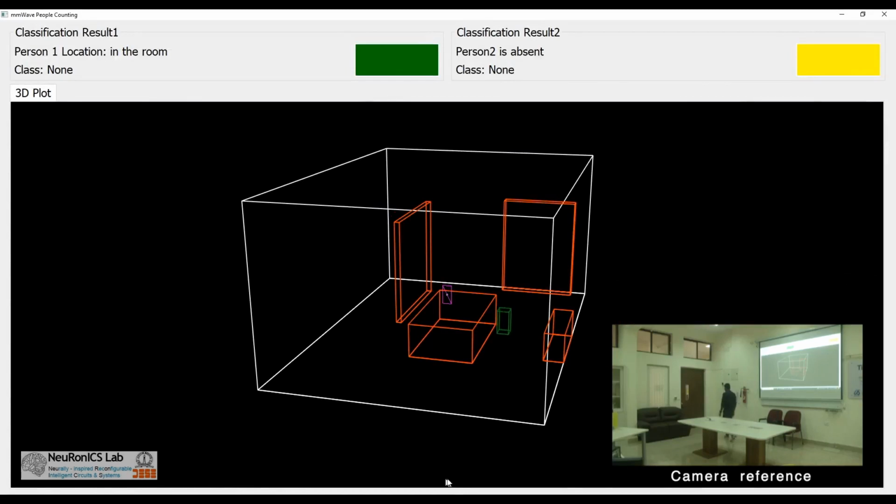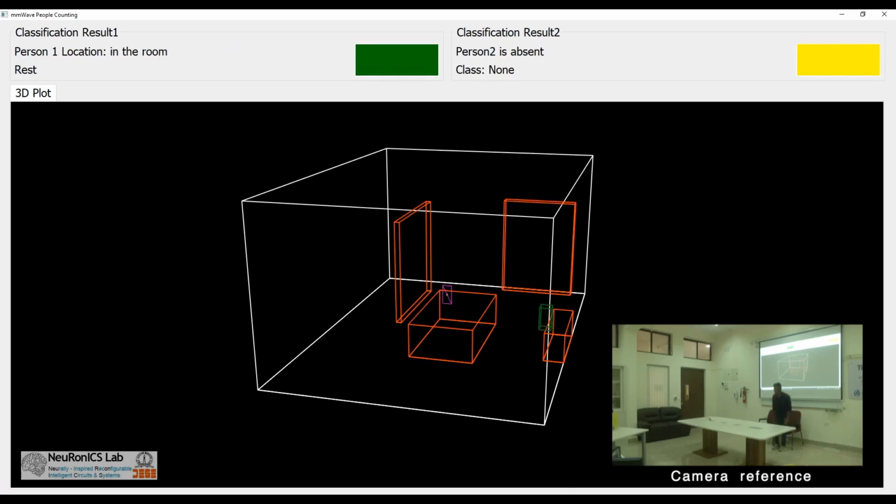Yeah, so we can see that the person in the frame is walking right now, and in the GUI he is represented as a green cuboid. We can also see that the classification is walk. And now because the person has come to rest, the classification also comes out as rest. Now because he is sitting down, the timer has started and the classification result shows sit down, and the timer also got launched saying that the location is on the chair, and the duration is also being recorded there. Now, because the person is at rest on the chair, the classification tells that the person is at rest.